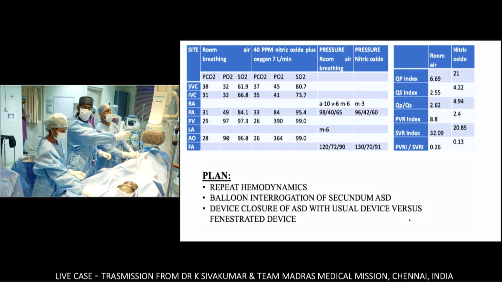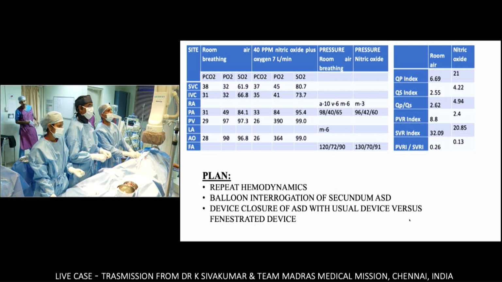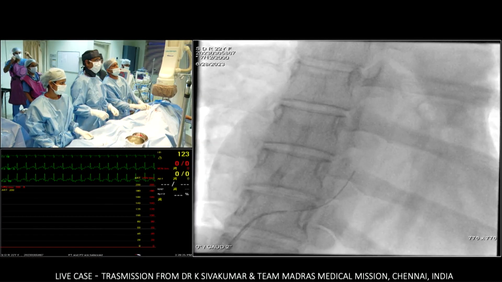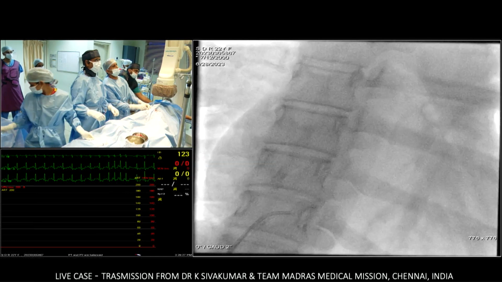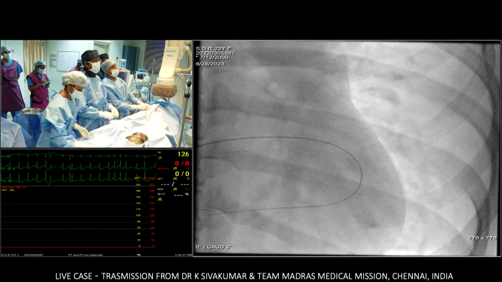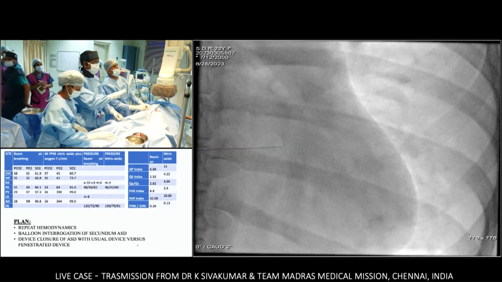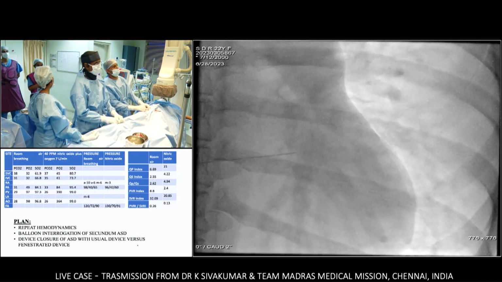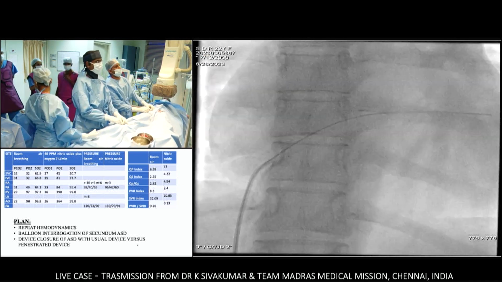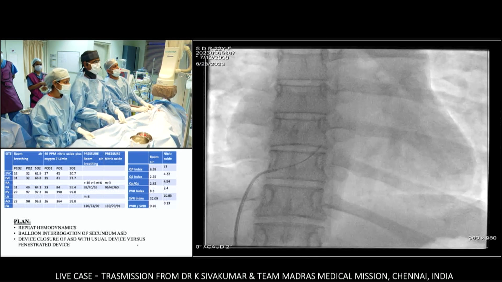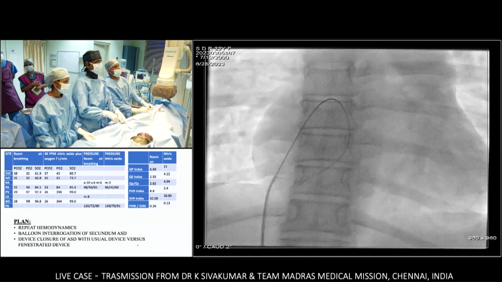Or, since we think she has some reactivity, would we then institute a PH regimen and then potentially retest? Yes, yes. I agree with that. You will put them on pulmonary vasodilators for a certain period of time, then come back and do a hemodynamic assessment again, and see whether you find some element of reactivity, particularly a drop in diastolic pressure, a very sensitive index of pulmonary vasoreactivity.